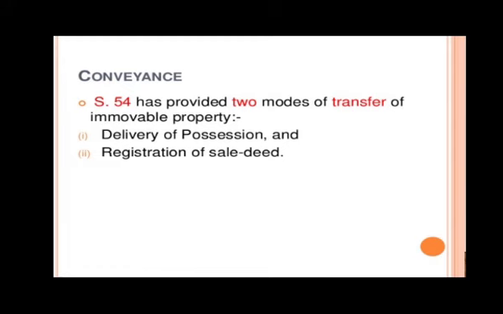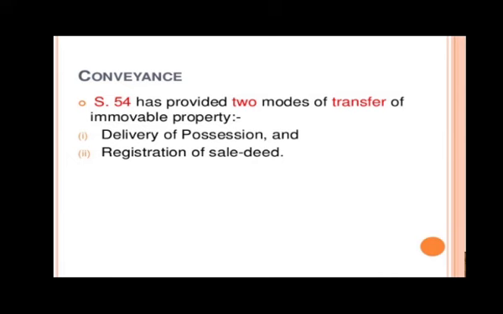Now the last thing. First we studied parties, then subject matter, then consideration, and last is conveyance. Parties were buyer and seller, subject matter was the immovable property which has to be sold under section 54. Third came consideration, that is the amount which you pay for that property, and the last is conveyance. Conveyance is transfer of that property from seller to buyer. It can be done in two ways under section 54: delivery of possession, where you directly transfer the property from seller to buyer, or by registration of sale deed.